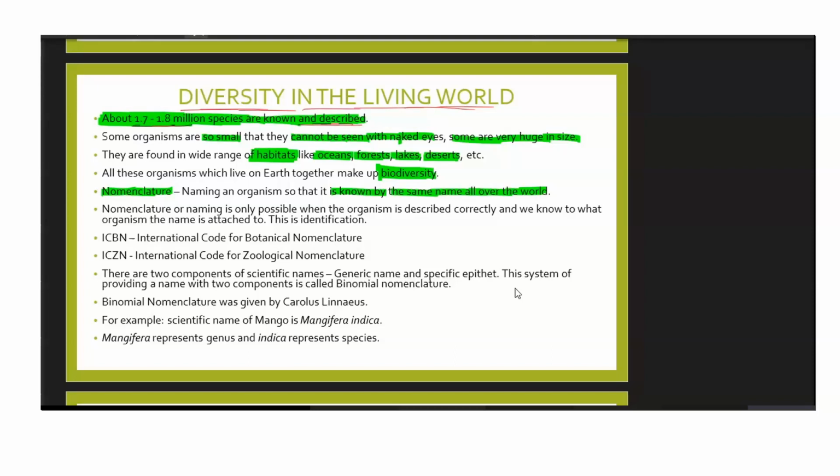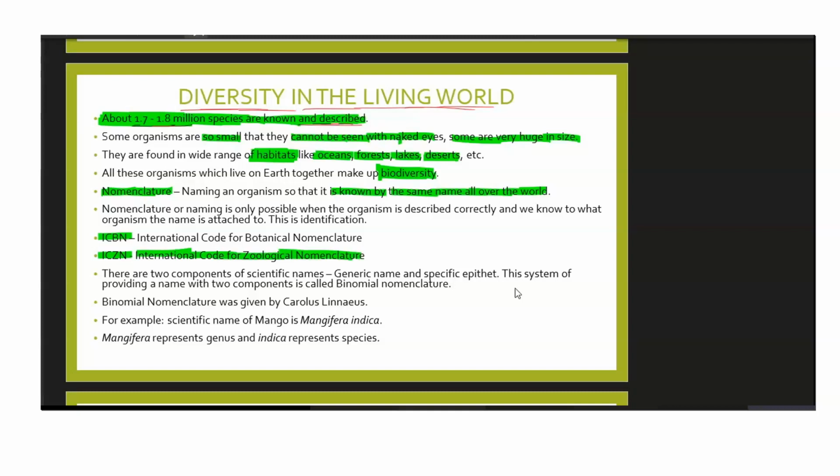So that naming system is the nomenclature, and it is given by two different organizations known as ICBN and ICZN. So what they do is, suppose a new organism is found, that organism is taken to these organizations, and first they decide whether it should fall under the category of animals or plants. If it is an animal, then it goes to the International Code for Zoological Nomenclature.